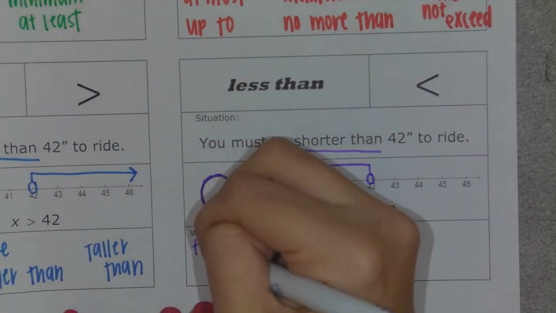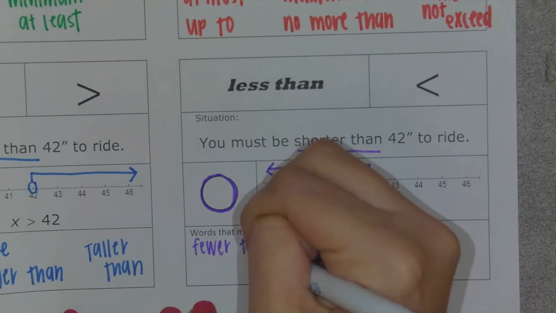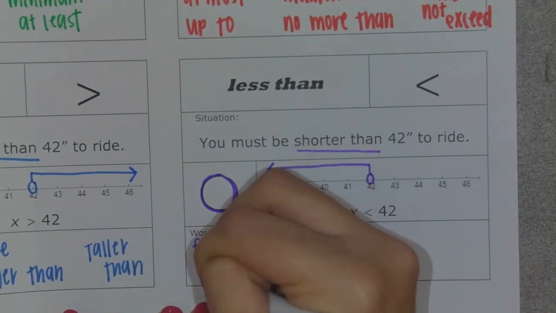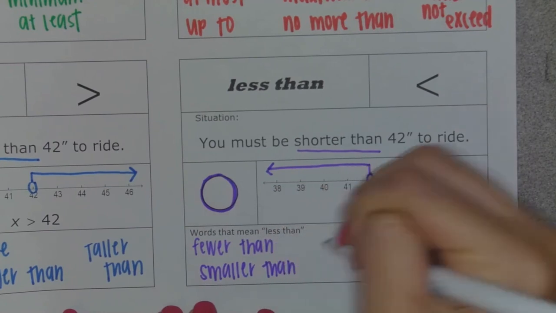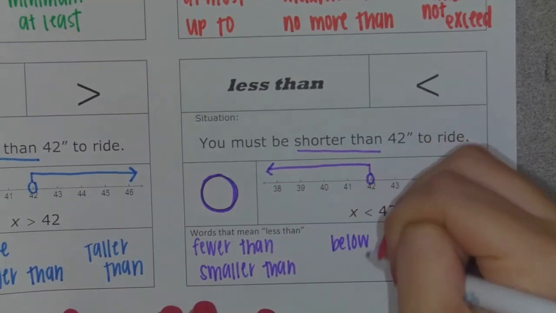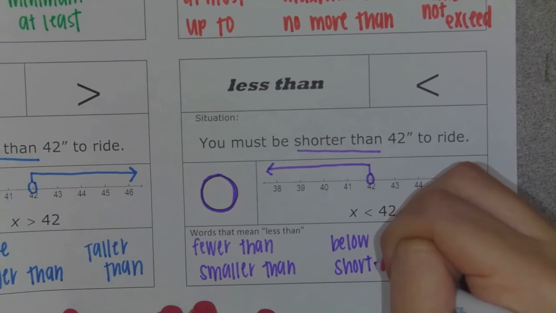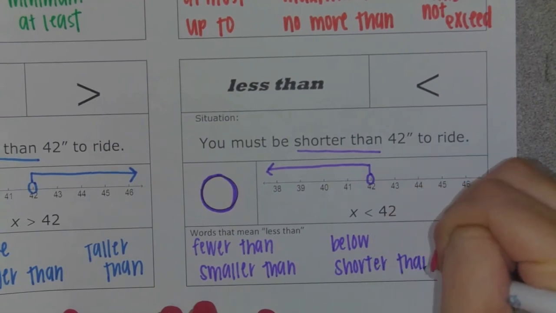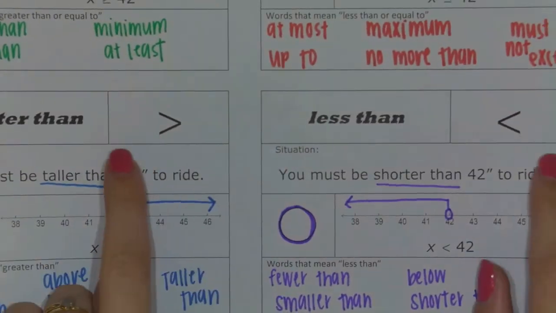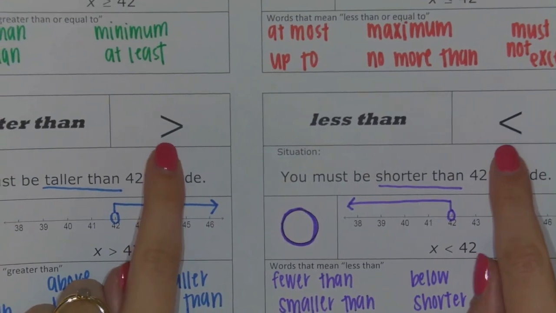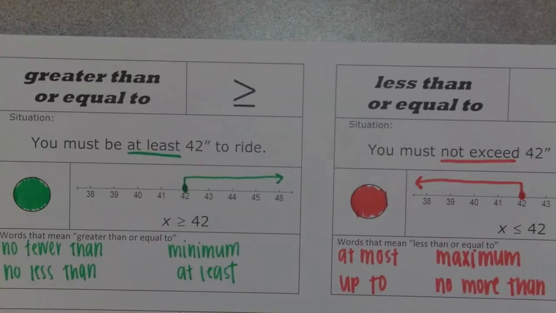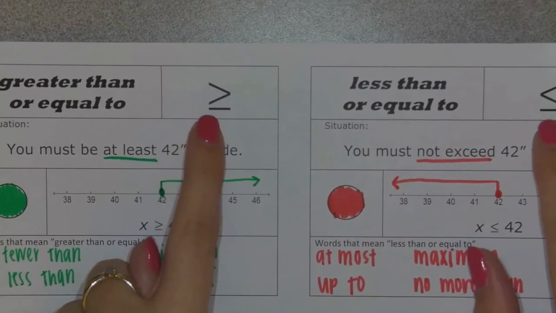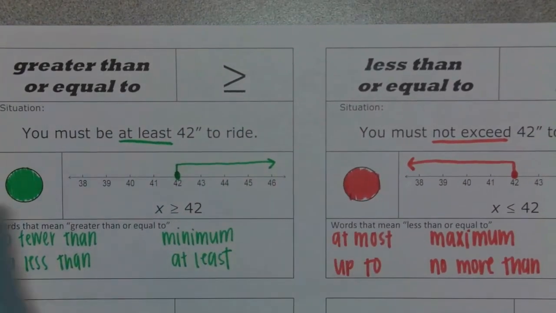These could be words like fewer than, smaller than, below, and shorter than. So remember, if there's no equal sign as part of our inequality, it gets a nice open dot. But if there is part of it that could be equal to, we get a closed dot.